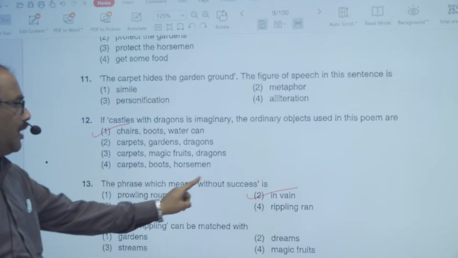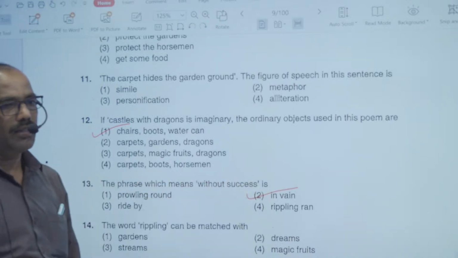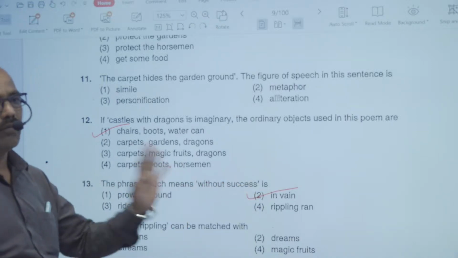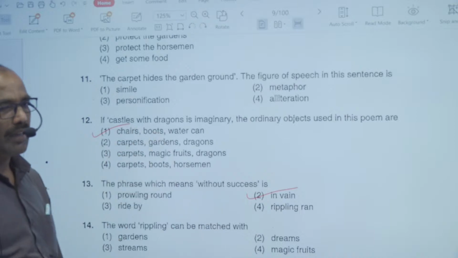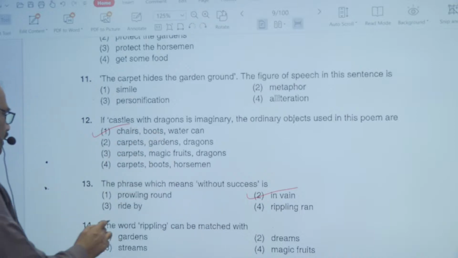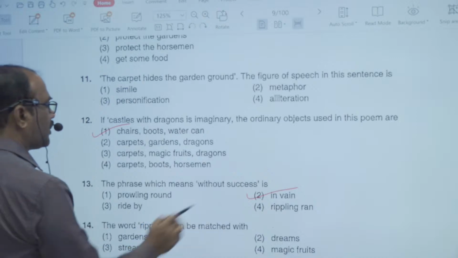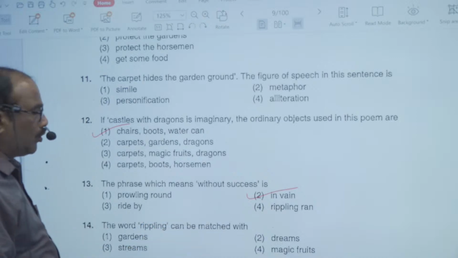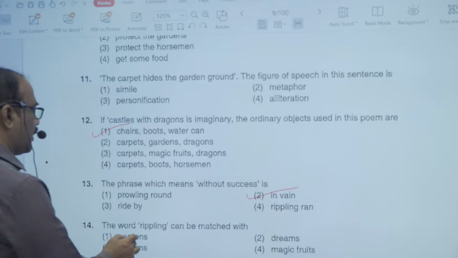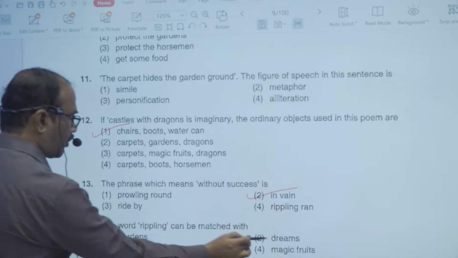The phrase which means without success is in vain is the right answer. In vain means without any success, useless effort, that is the meaning it gives. The word rippling can be matched with. Is it with gardens or dreams or streams or magic fruits?